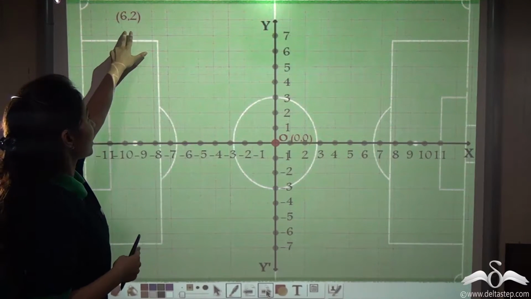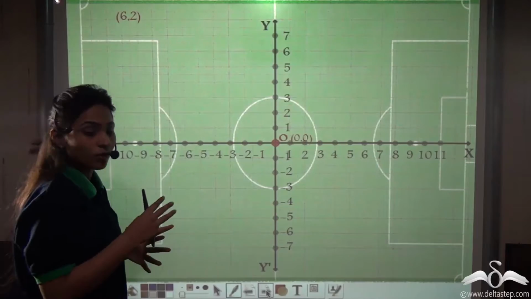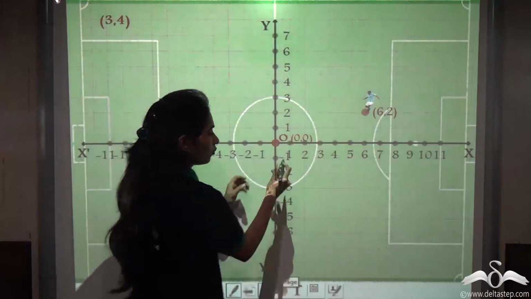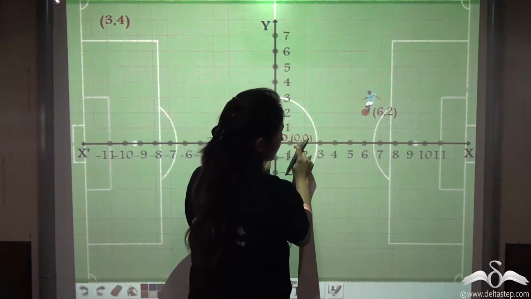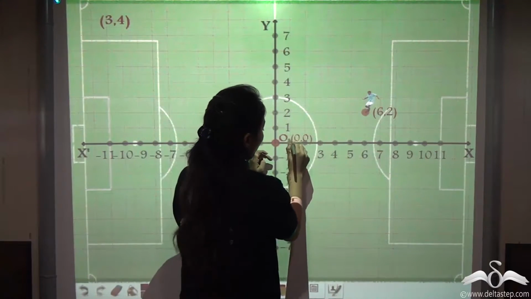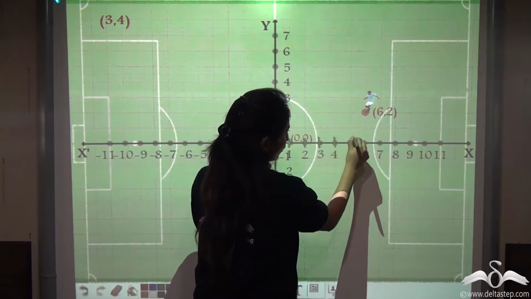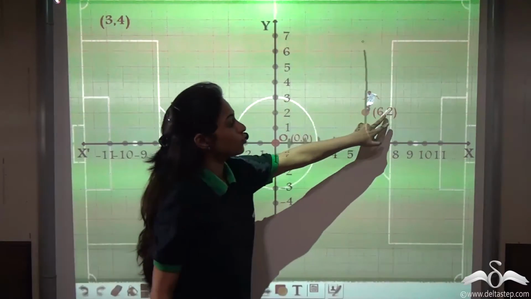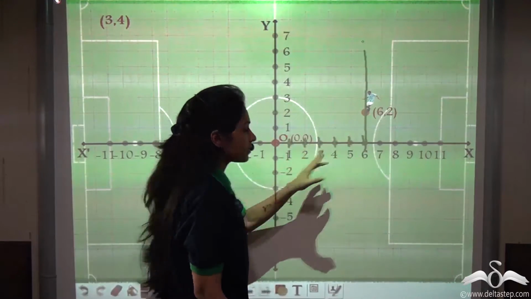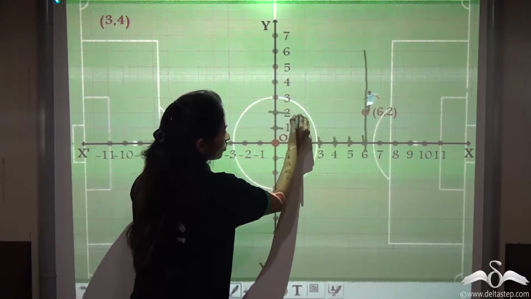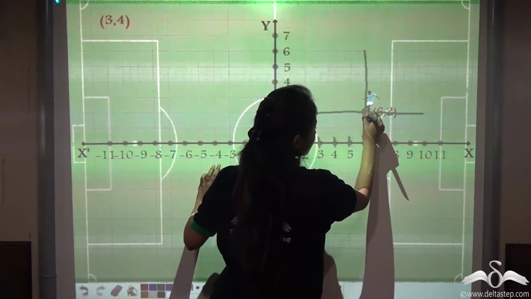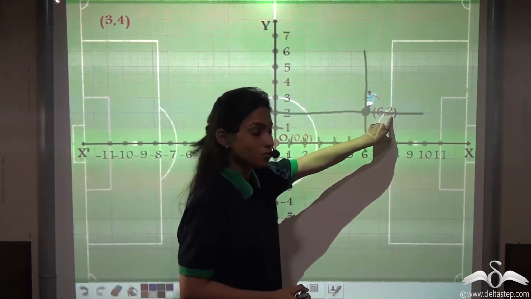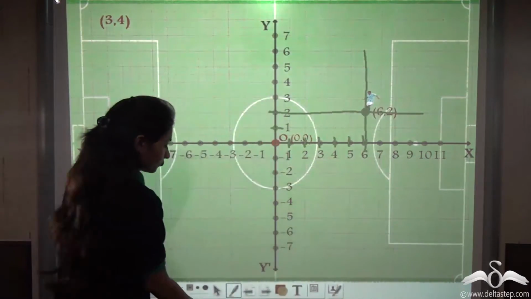Now the first position he gave was 6, 2. Now one of the players went and stood here. Well, he is correct, we know. 6, 2 means 6 places on the x-axis. So 1, 2, 3, 4, 5, 6. So 6 places on the x-axis, and 2 is 2 places on the y-axis. So 1, 2. See, both these lines are intersecting at this point. So this point represents 6, 2. So this player is correct.